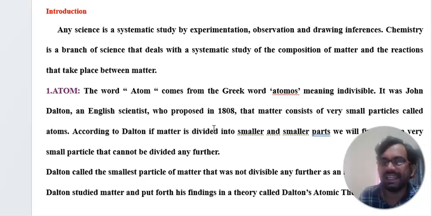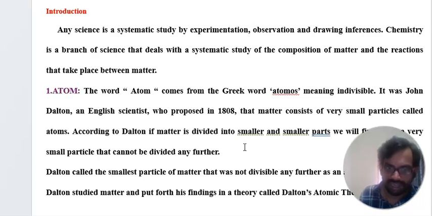According to Dalton's ideology, an atom is one of the very small particles. If matter is divided into smaller and smaller parts, we will finally get very small particles that cannot be divided any further.